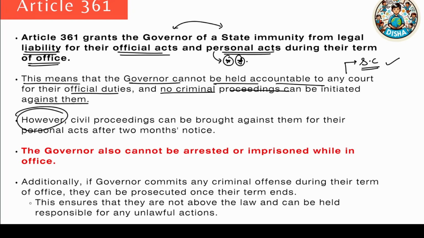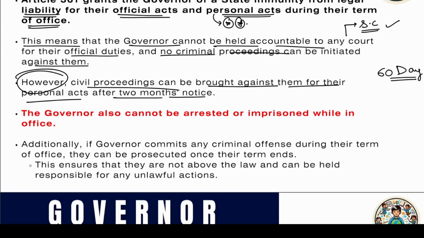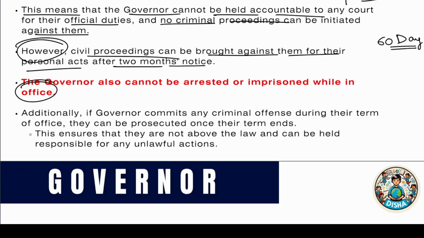However, civil proceedings can be brought against them for their personal acts after 2 months of notice. That means 60 days of notice has to be given in advance. The governor also cannot be arrested or imprisoned while in office. So what is the origin of this? The constitution says there will be a president, that means the president's office cannot be empty. They cannot be prosecuted, going here and there, arrested or imprisoned.